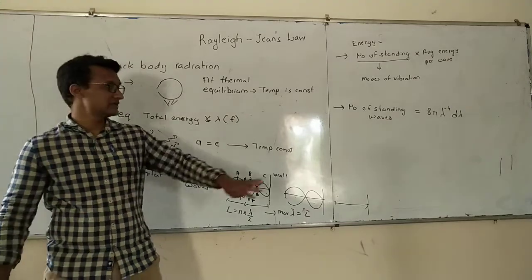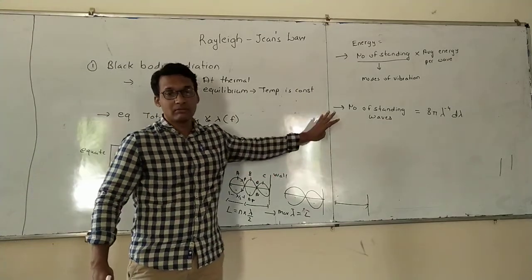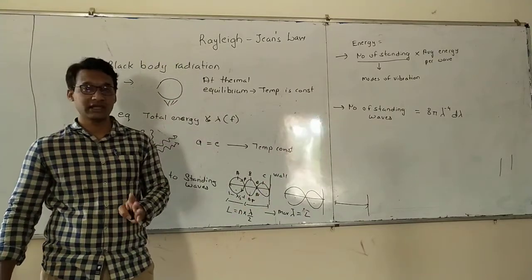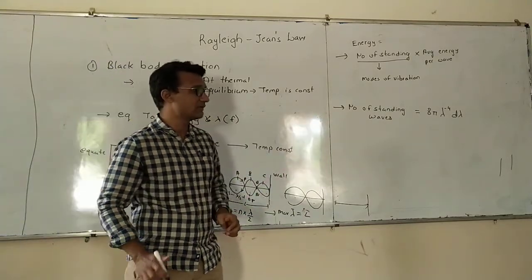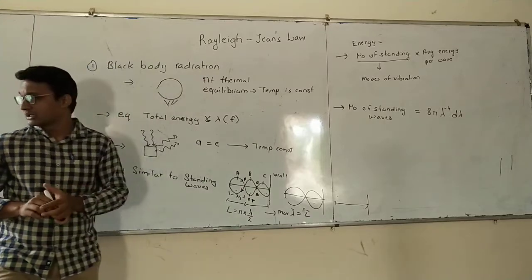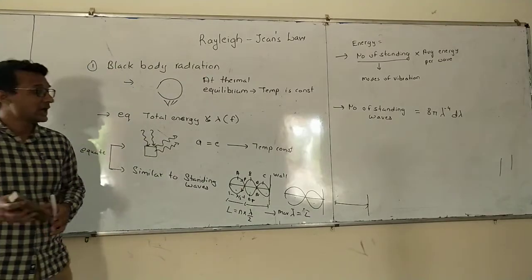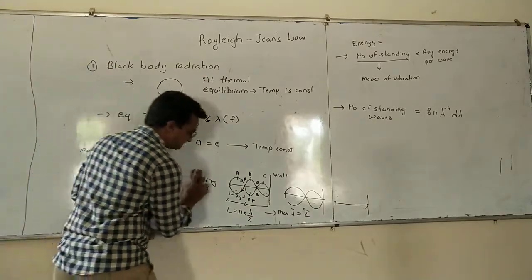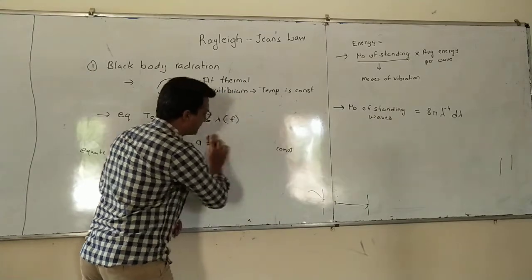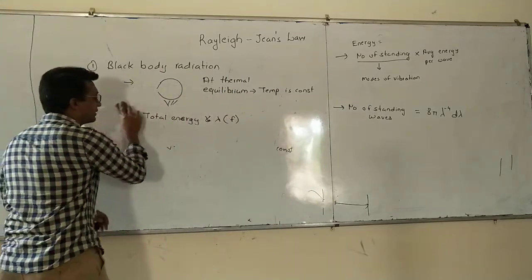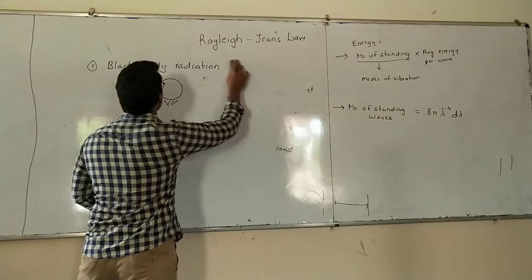Now, derivation of this equation is not there for us, but it can be easily derived. So this is the number of standing waves. Now we have to calculate the average energy per wave. Now how to calculate average energy per wave?